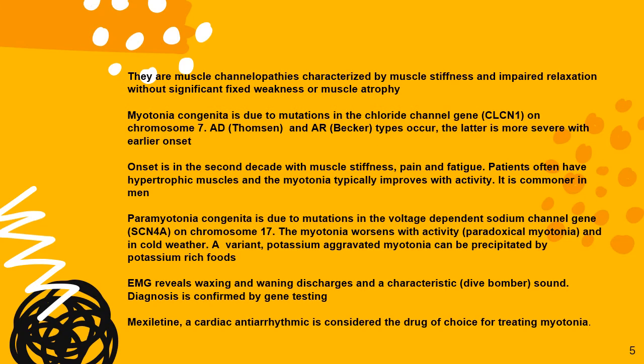Onset is in the second decade with muscle stiffness, pain and fatigue. Patients often have hypertrophic muscles and the myotonia typically improves with activity. It is commoner in men. Paramyotonia congenita is due to mutations in the voltage-dependent sodium channel gene on chromosome 17. The myotonia worsens with activity and hence the name paradoxical myotonia or paramyotonia, and also worsens in cold weather.